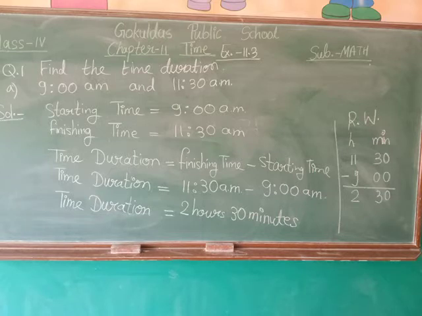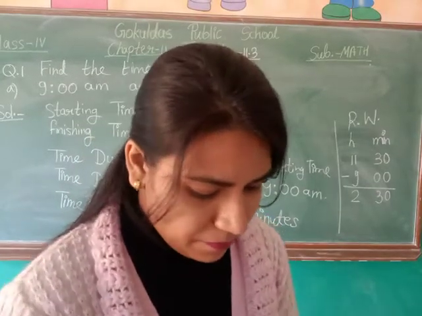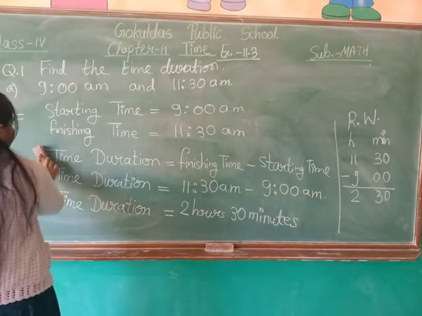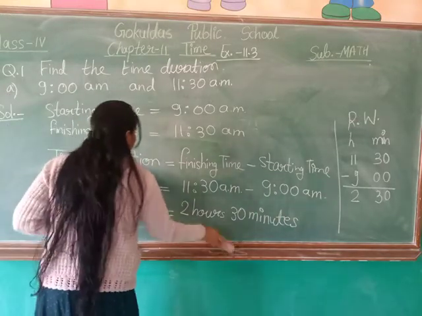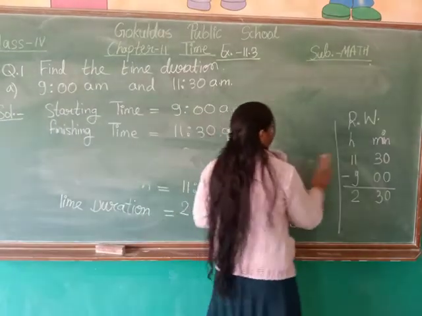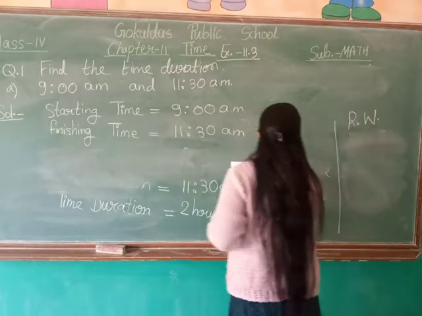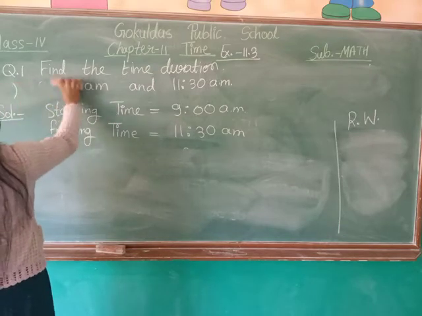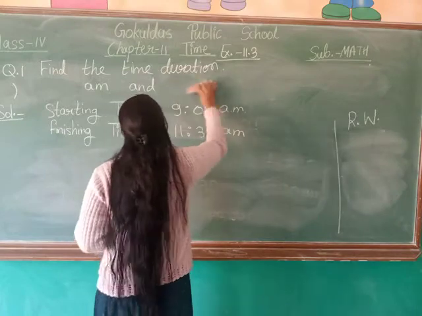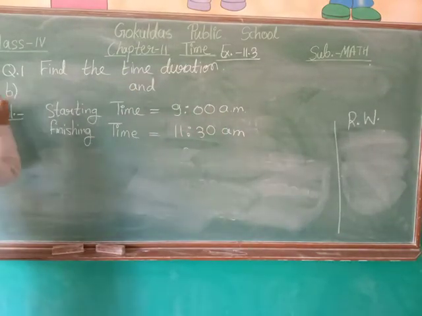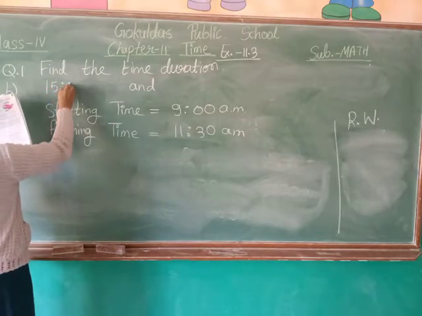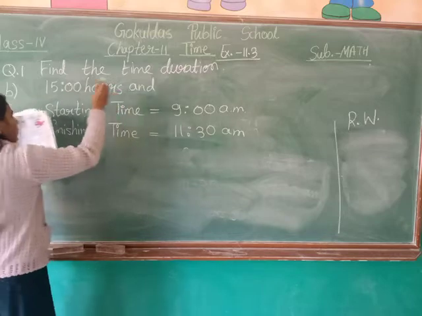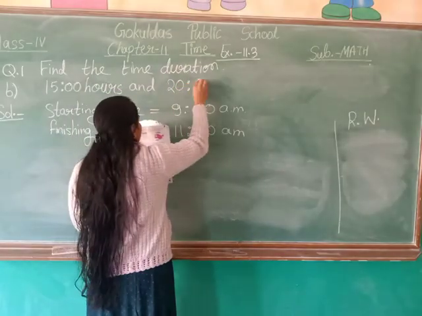Okay, now we will solve part B. In question number B, the given timings are 15 hours and 20 hours 20 minutes.